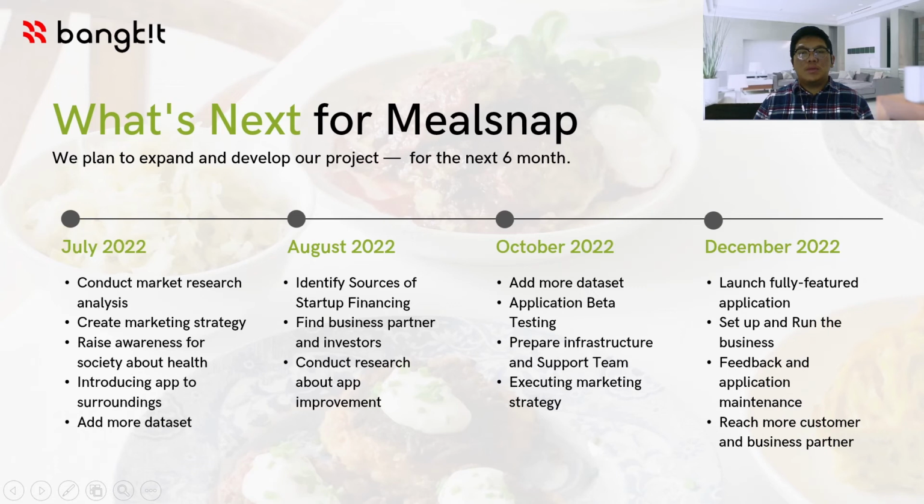In October 2022, we're going to add more datasets, do application beta testing, prepare infrastructure and support team, and execute the marketing strategy. In December 2022, we plan to launch the fully featured application, set up and run the business, gather feedback and do application maintenance, and reach more customers and business partners.